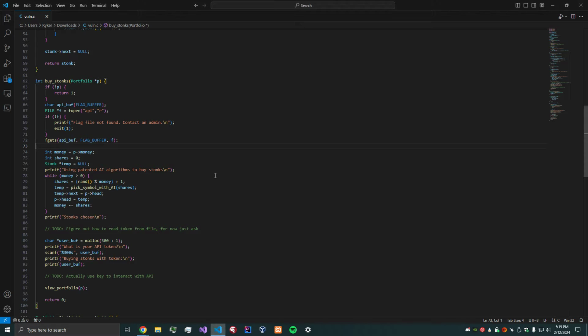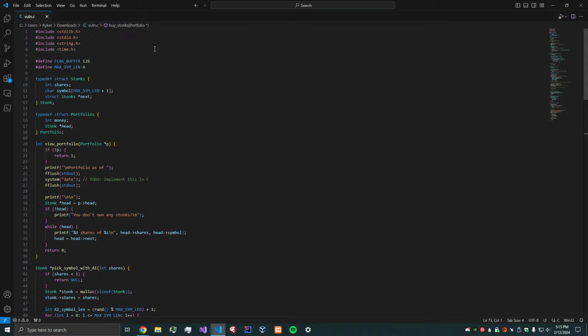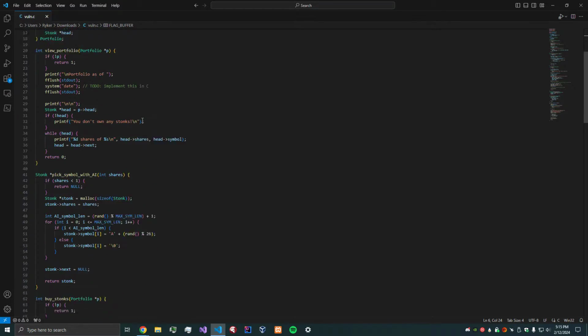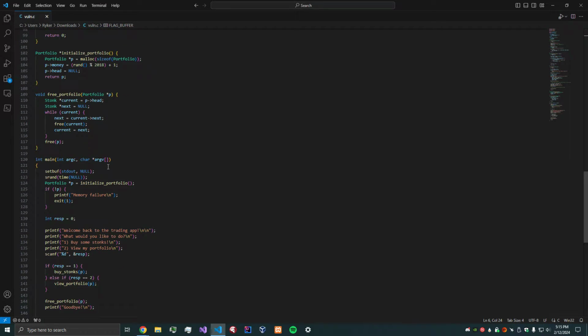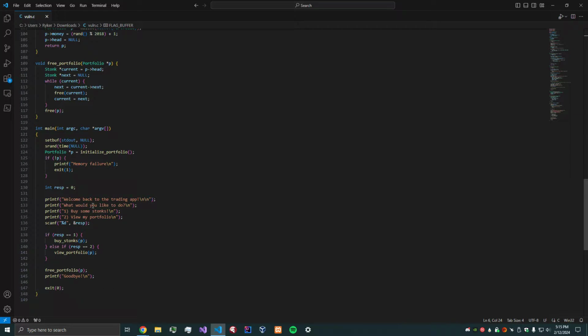So if we open up vuln.c, we're given a C source code file. Interesting, we've got a flag buffer, which is 128 in size. We've got some structs here for the Stonks portfolio. If we scroll down, let's find main first, because I like to start there. We're given a chance to say, welcome to the trading app. What would you like to do? Buy some stocks, view my portfolio.